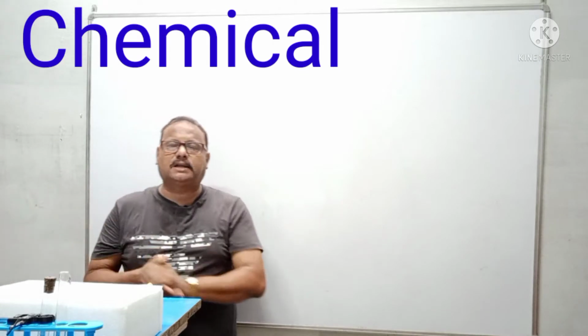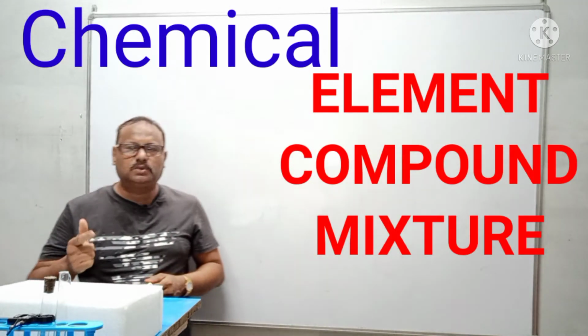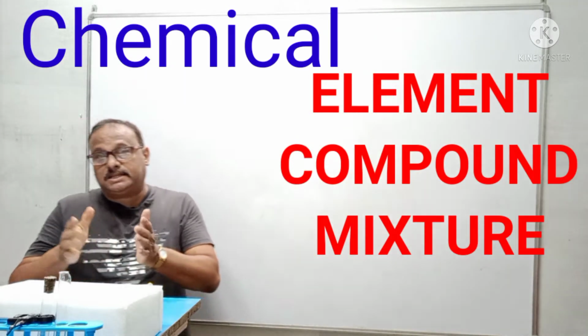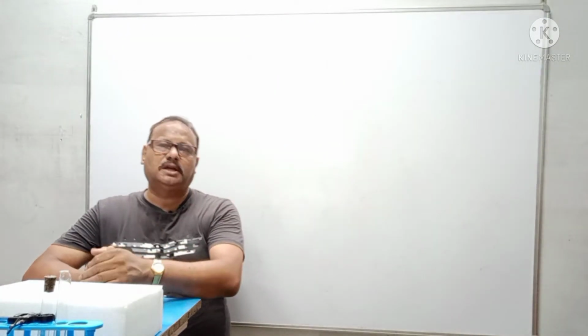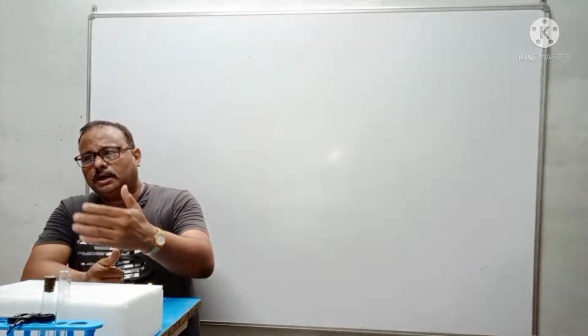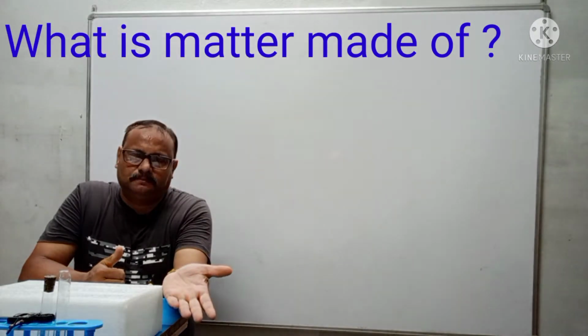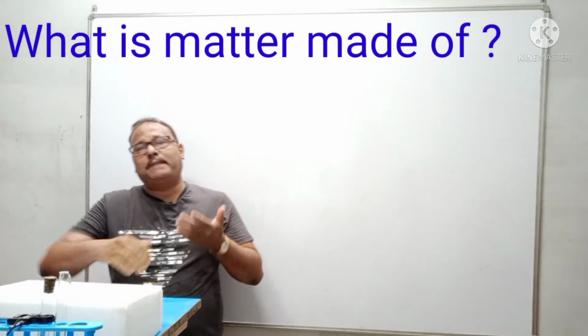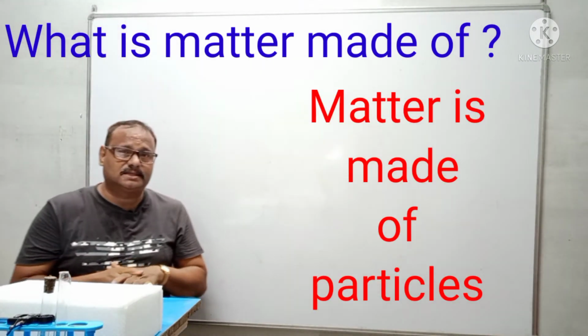Then the chemical part is we call it elements, compound and mixture. That is in case when we study about matter. Now matter is made up of what? What is matter made up of? Now matter is made up of particles.